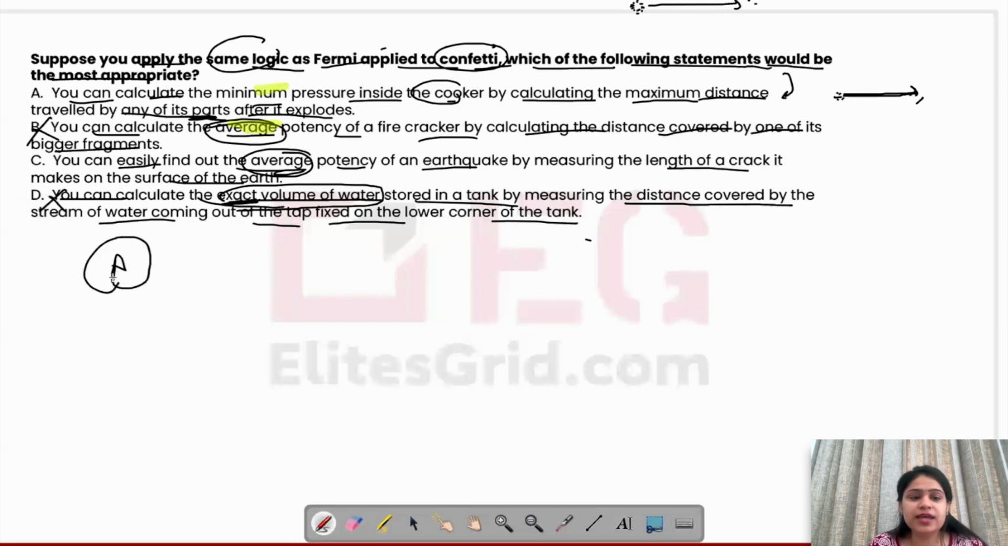So the answer is A, that yes, just like how far the piece of paper has traveled, he calculated minimum इतना yield तो होगा, इससे ऊपर ऊपर है. So similarly, A is saying that because of the parts of the cooker, how far they have traveled, we are calculating the minimum pressure inside it. So that is the logic. Answer is A.